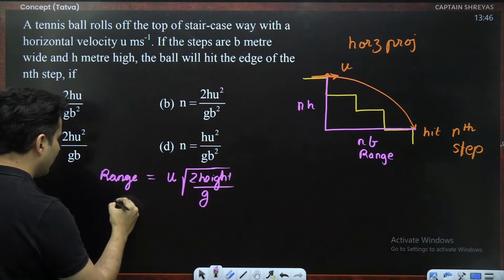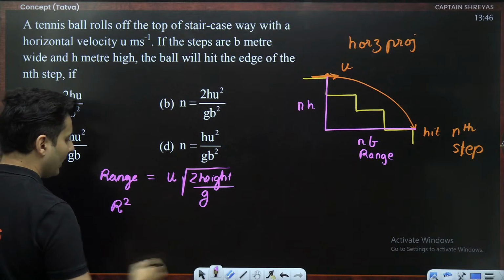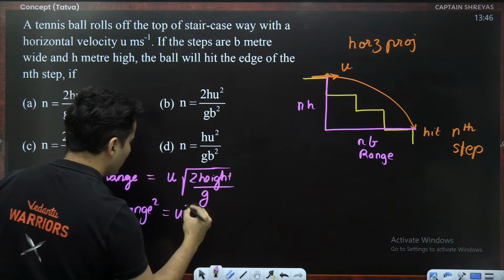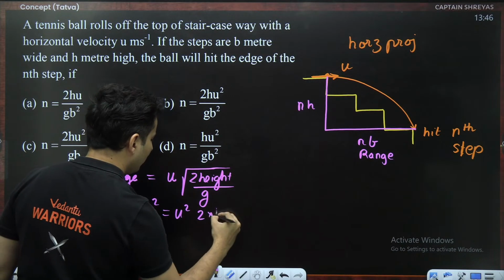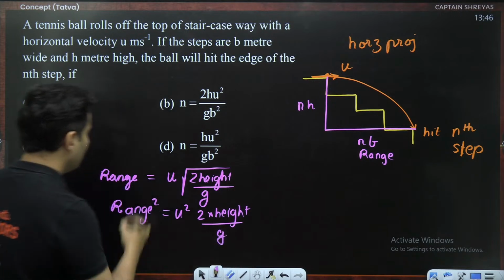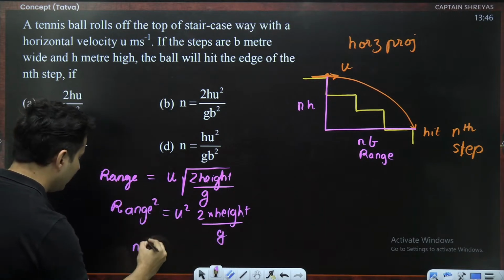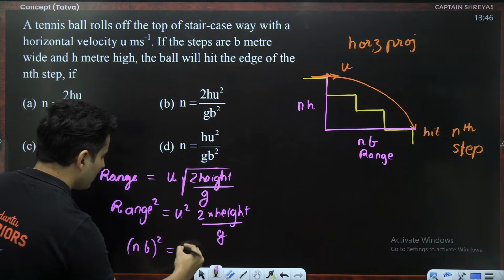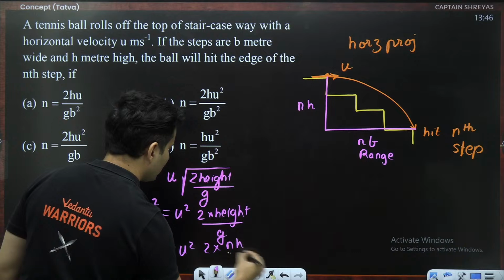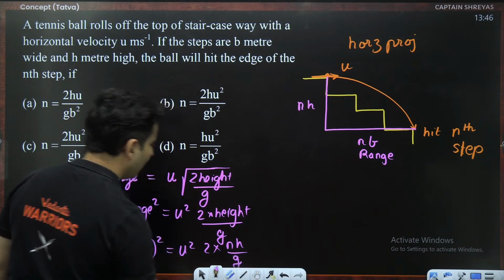So we get range squared is u squared into 2 times the height divided by g. What is the range? The range is n times b, squared. The speed is u, and 2 times the height, which is n times h, whole thing divided by g.